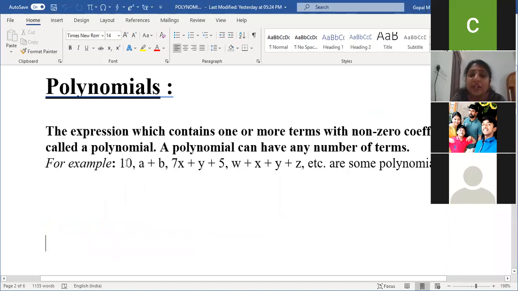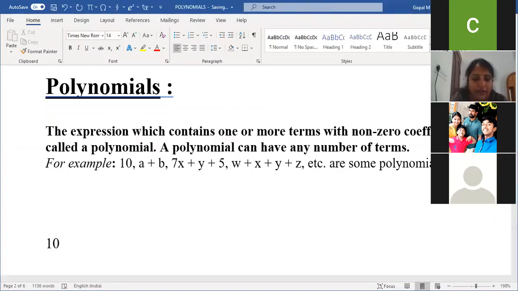What is the degree of 10, children? We have learned laws of exponents: x to the power 0 is 1, right? Yes, 1 into 10 is 10, right? So what's the degree of this 10?